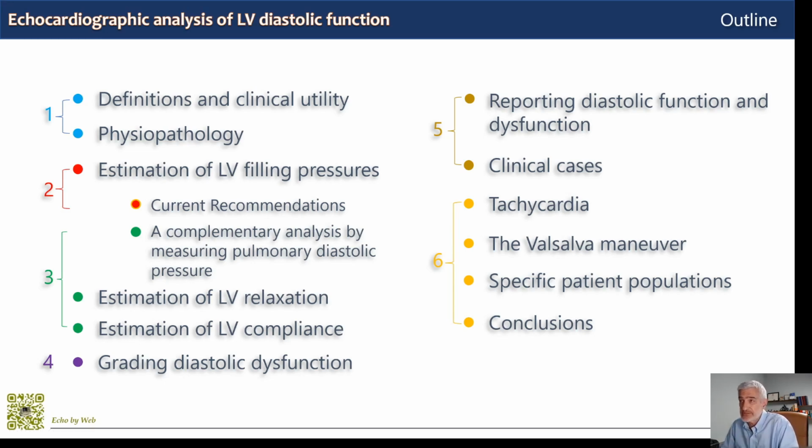The fifth video will be on how to report diastolic function and dysfunction with echocardiography, and we will see a series of clinical cases. In the sixth video, we will address the problem of sinus tachycardia and how to solve it, so as to perform the analysis also with a fast heart rate. Then we will look at how and why to perform the Valsalva maneuver. We will look at specific patient populations and see the conclusions.